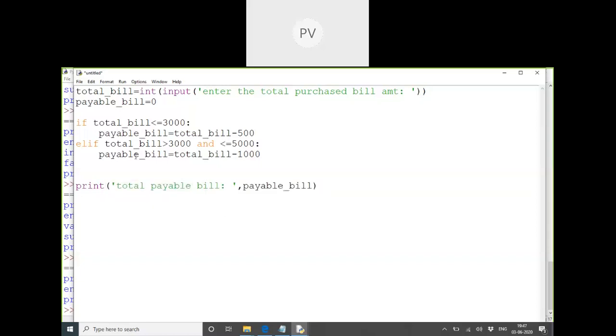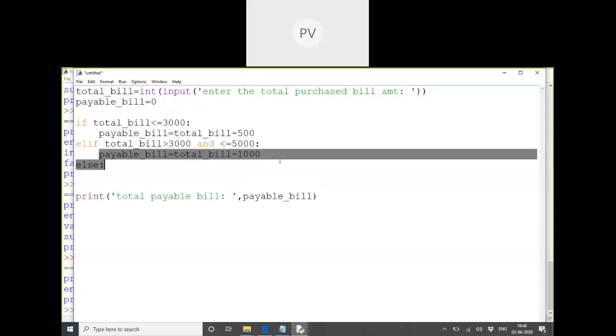Is that clear? So that means here I'll do the complete criteria. Calculations will be mentioned. If you purchase this much amount, this is the discount. If you purchase this amount, this is the discount. We'll mention the whole formula here. Now I have only three discounts: for 3,000, for 5,000, and the rest all comes in one category. So the payable bill will be this minus 2,000.